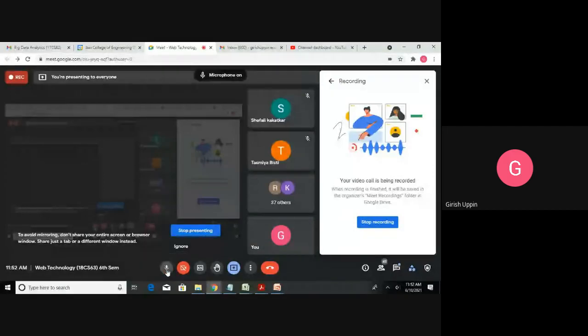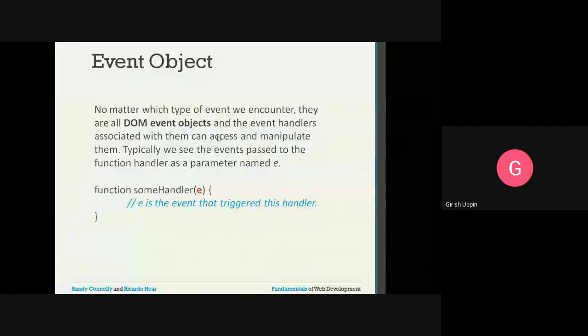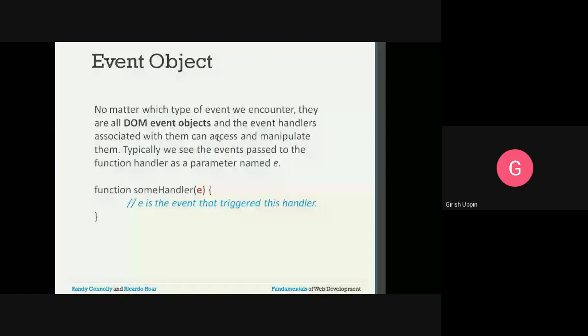Inside that event object we have some properties, attributes, and some methods that we can use across all the DOM event objects. The event handlers associated with them can access and manipulate them. Typically we see the events passed to the function handlers as a parameter named e.